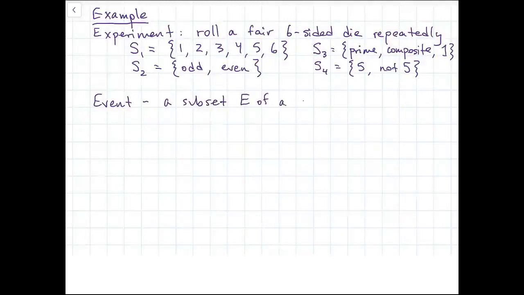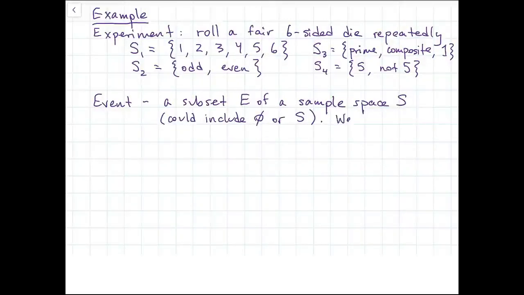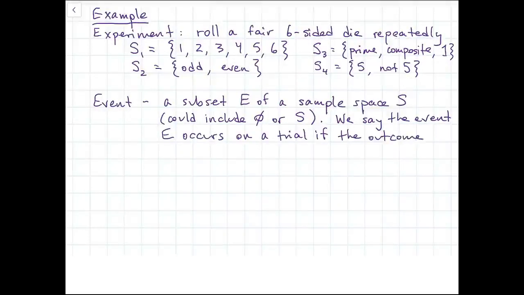Inside a sample space, we have an event, which is a subset of the sample space. And it could include the empty set or the entire sample space. Actually, it doesn't have to be a proper subset. And we would say that the event E occurs on a trial if the outcome on that trial happens to be a member of that set E.